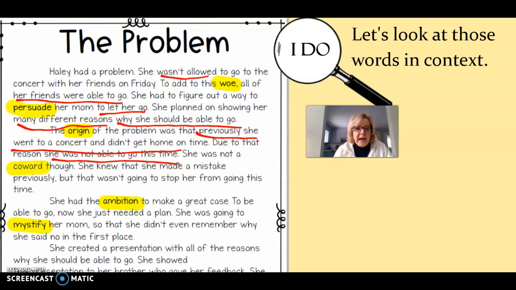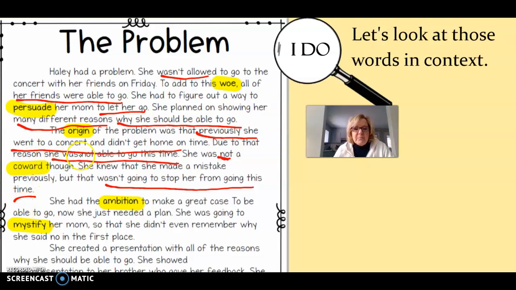She was not a coward though. So notice that negative word coward, which means I think we're going to get an antonym here. She knew she made a mistake previously, but that wasn't going to stop her from going this time. So being a coward is somebody who's afraid to do something, because the opposite is she wasn't going to let it stop her.